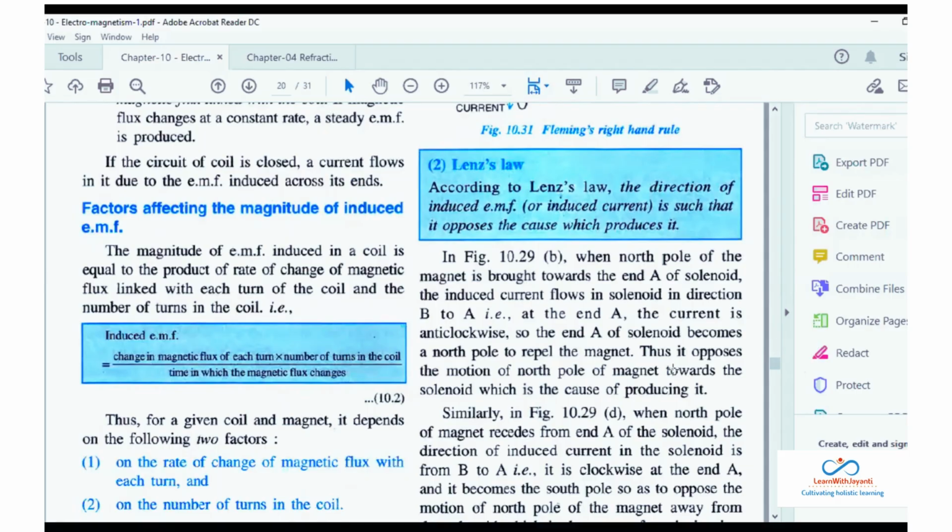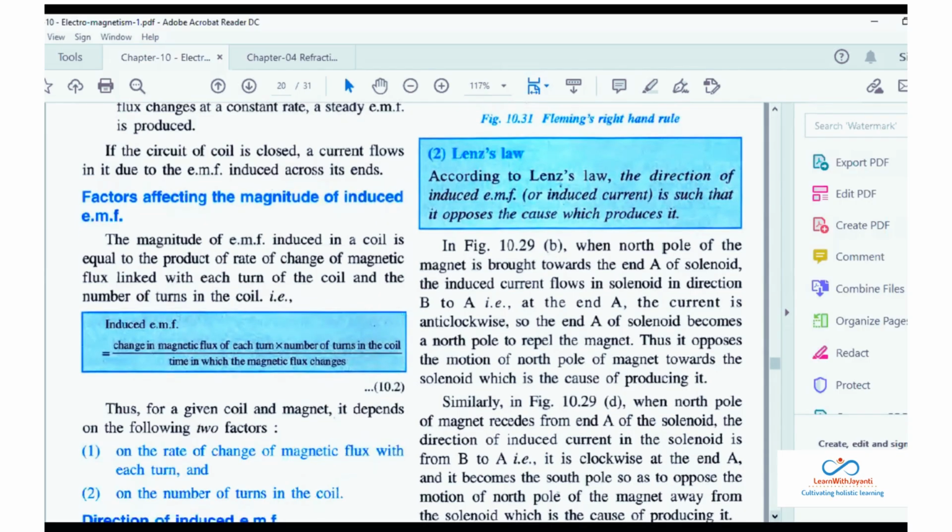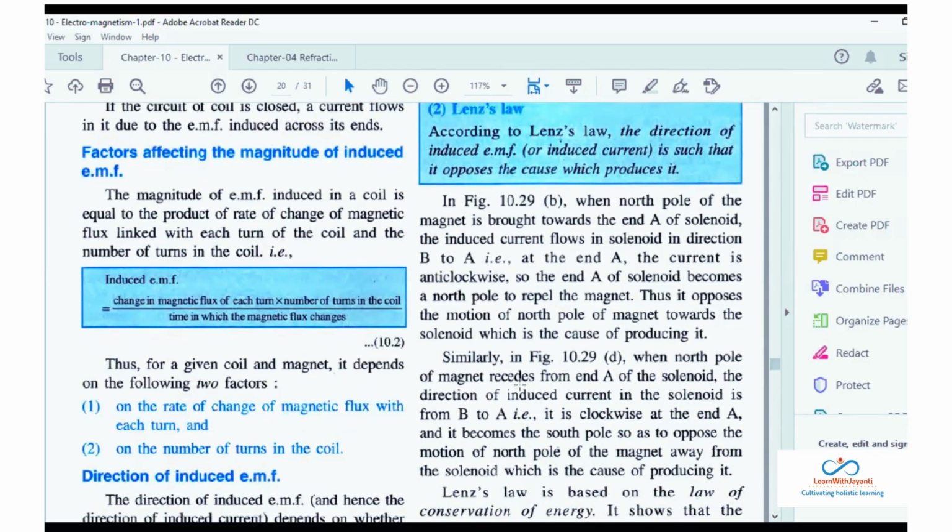Again, when the north pole is brought towards the end, the induced current starts flowing from B to A, and the current is anti-clockwise. So the end A of the solenoid becomes a north pole to repel the magnet. Thus, it opposes the motion of the north pole towards the solenoid, which is the cause of producing it. Okay. Next one, when the north pole recedes from end A, that means you are trying to take the north pole away from the solenoid. What will happen?